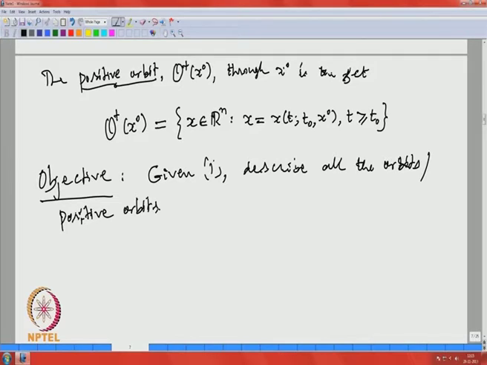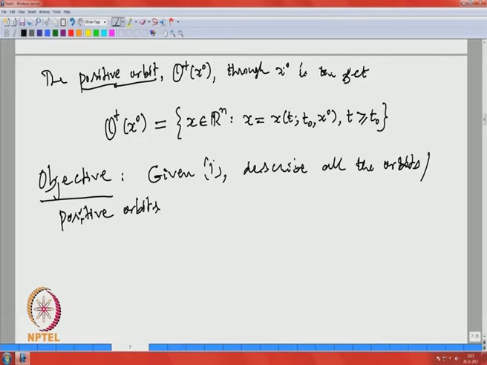So the objective is very easy to state. We are given a system 1 and just describe the orbits and positive orbits. Easier to say, but very difficult to do. We will be trying to do it in some situations, especially in 1, 2 and 3 dimensions.